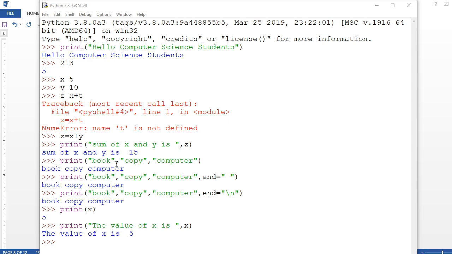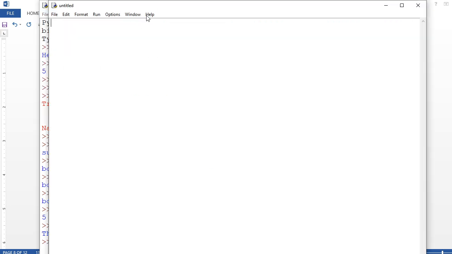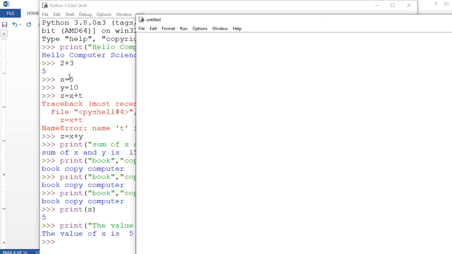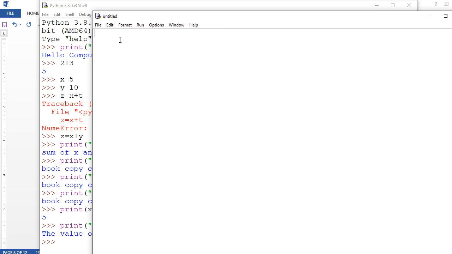No problem. But when you have to write a big program which consists of multiple lines, then you should go here, file menu, then New File, and one more interface is going to come. This is the cell for single line commands, and this is for the program. Now here you are going to write the program.